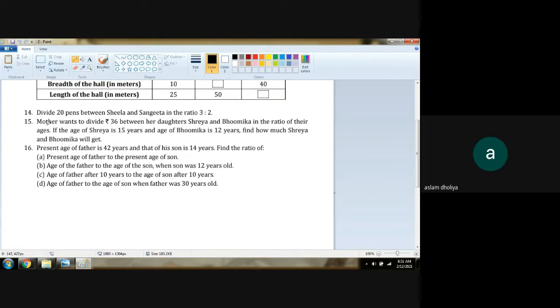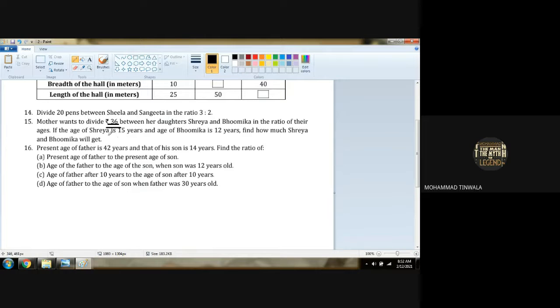Question number 15. Mother wants to divide rupees 36 between her daughters Shreya and Bhumika in the ratio of their ages. If age of Shreya is 15 years and age of Bhumika is 12 years, find how much Shreya and Bhumika will get. Okay, so mother has 36 rupees, she has two daughters, and she wants to divide the 36 rupees according to the ages of her daughters.